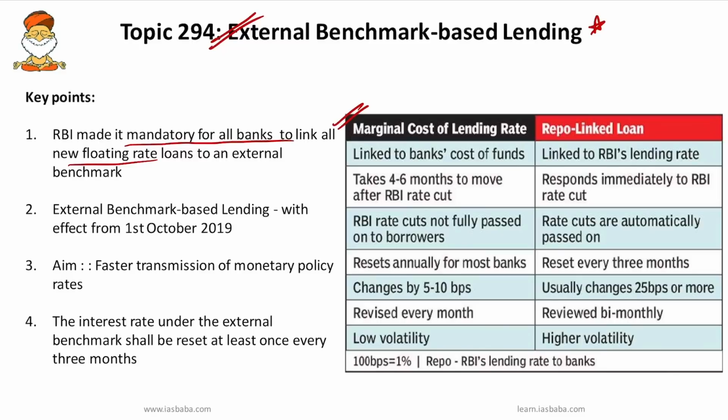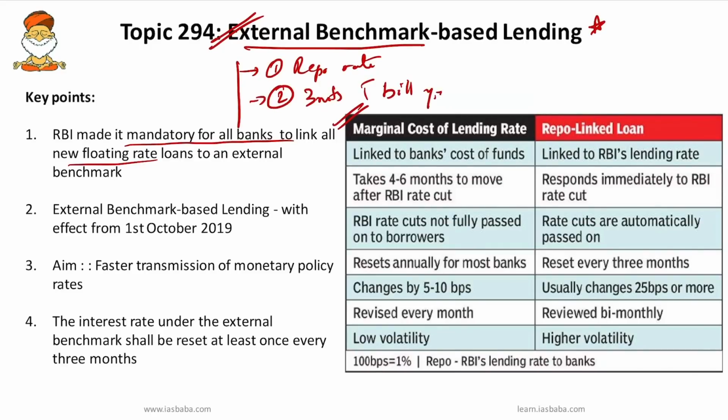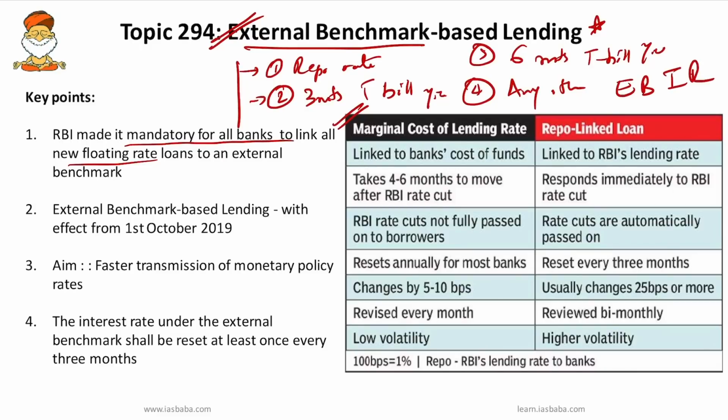Okay, and you have to remember banks can choose from one of four external benchmarks. So you have to know what constitutes this external benchmark. First one is the repo rate. Second one is the 3 months treasury bill yield. Third one is the 6 months treasury bill yield. And the fourth one is any other benchmark interest rate which is published by Financial Benchmarks India Private Limited. Usually banks link their loans with the repo rate. If the banks link their loan with the repo rate, it means external benchmark based lending.